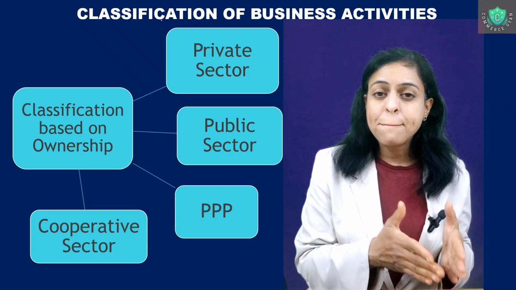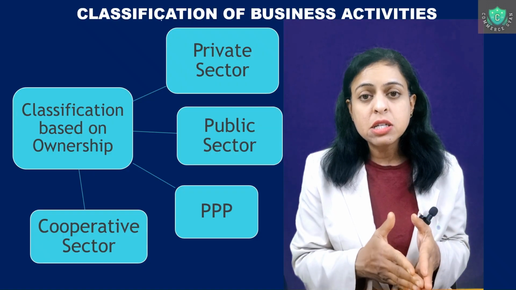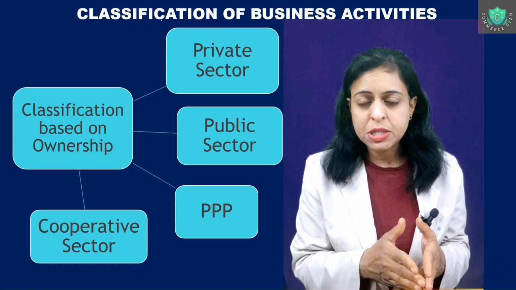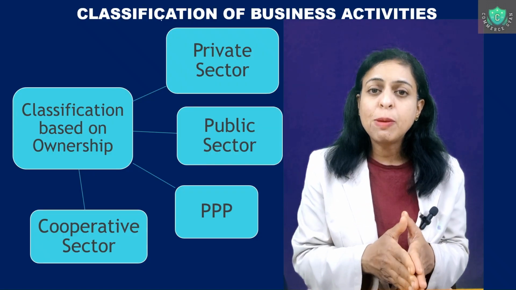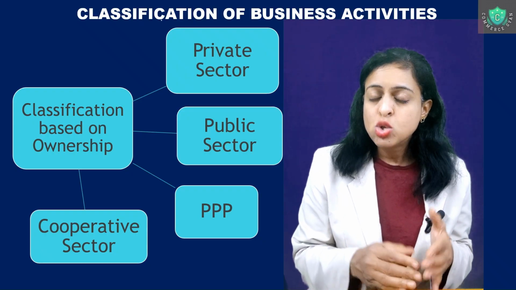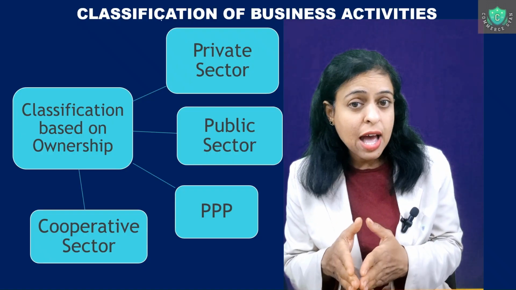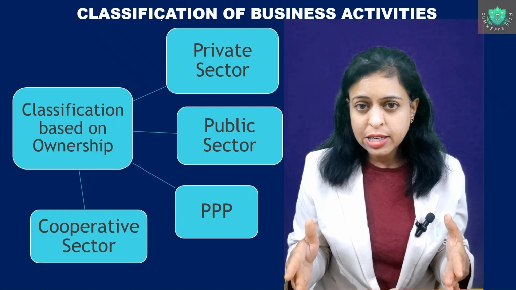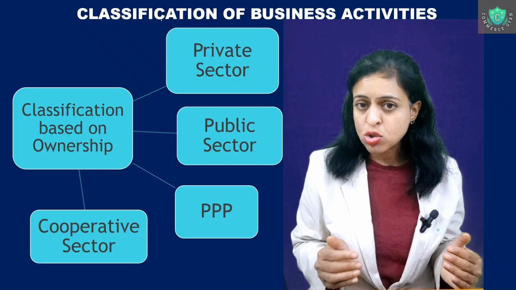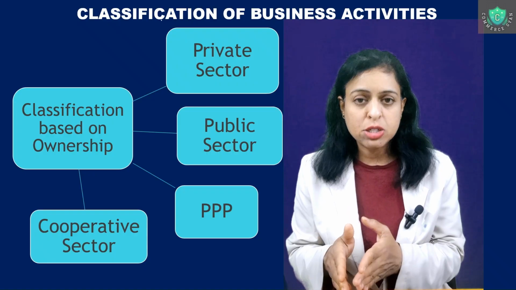PPPs are what? Public private partnerships. So the government partners with private players, private companies, comes together for a partnership, maybe like a temporary arrangement, like construction of a road. So a private company ties up with the government, constructs the highway, charges toll for a certain time frame. We know this, right? And then withdraws. So all this would be arrangements like PPPs, public-private partnerships.